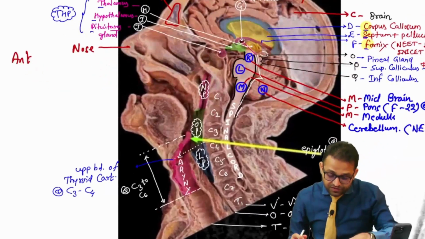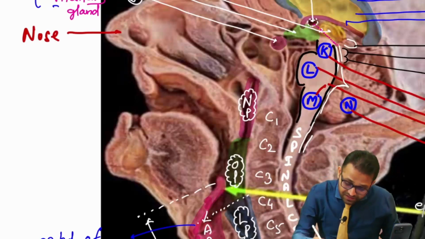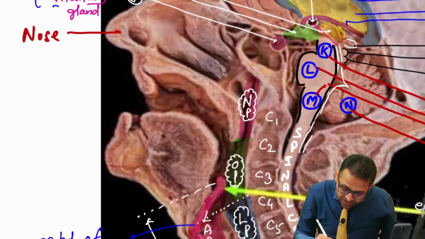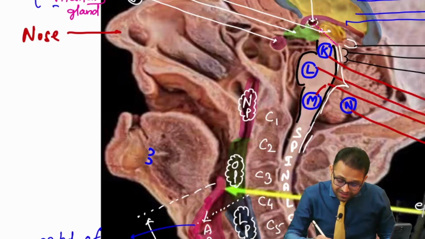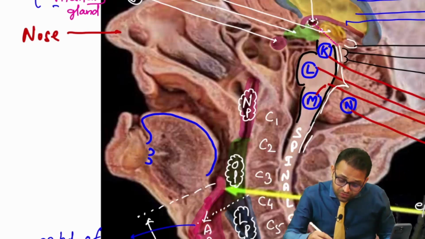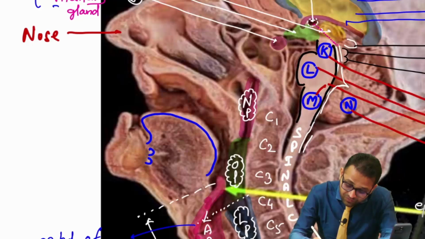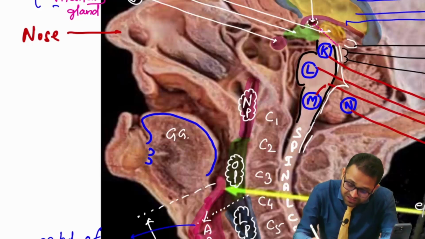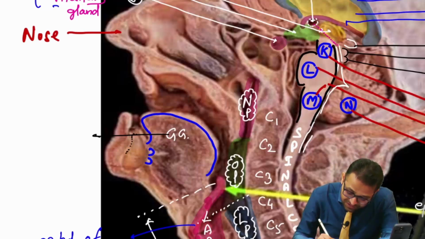Now look further. About this portion, sir, this is our epiglottis. Can you see? There is our mandible. Okay, sir. And just behind the mandible, can you see one elevation and another elevation? These are the genial tubercles. Okay. And here you can see the tongue. Remember, one muscle takes origin from our superior genial tubercle and spreads into our tongue. This is our genioglossus muscle. What is the name of this muscle, sir? This is our GG muscle. Give respect to this muscle, very important, sir. This is our which part? This is our mandible.